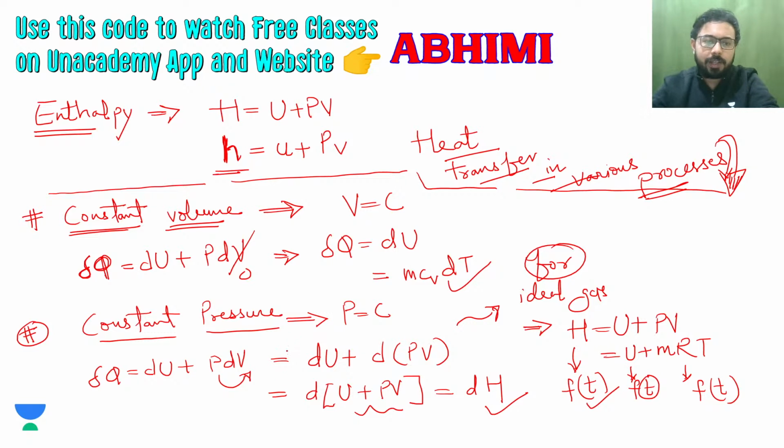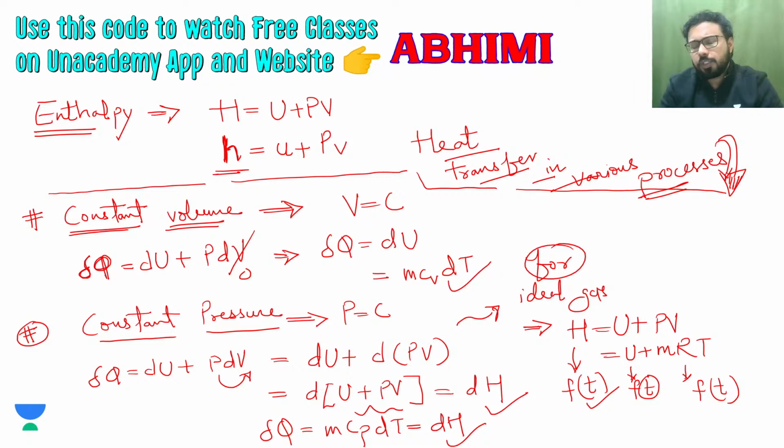And what will be the del Q? Del Q will be mCp dT, and if pressure is constant, you will have this value equal to the change in enthalpy. So you can remember that the change in enthalpy for a constant pressure process is equal to mCp dT. For ideal gas, enthalpy is always a function of temperature only. Why? Because it is made up of two terms which are functions of temperature, as I have shown you on the screen.